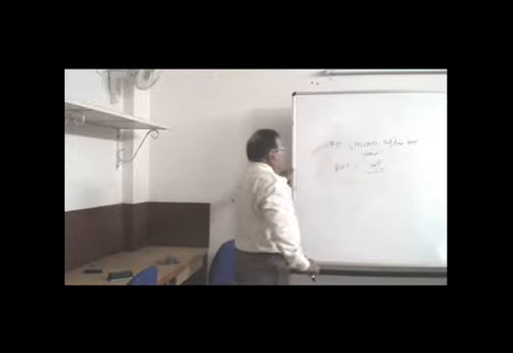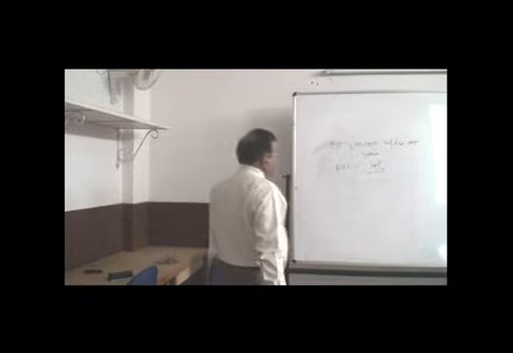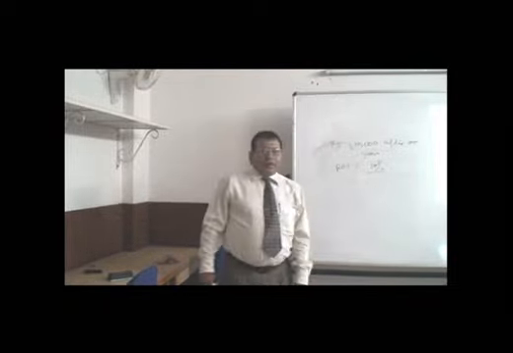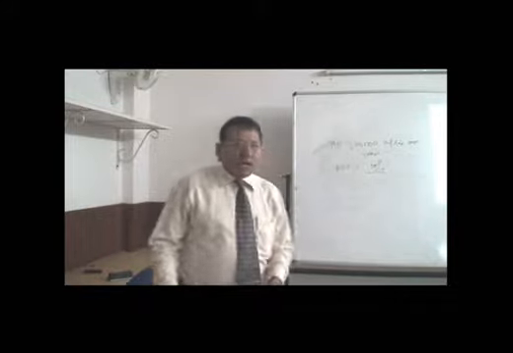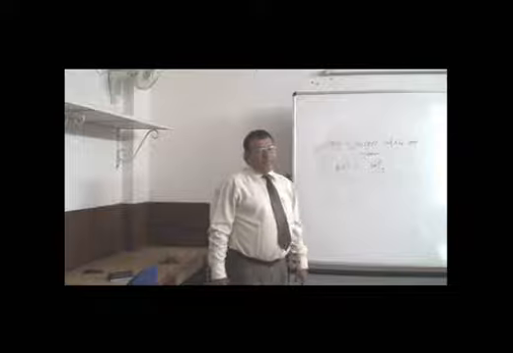My question is, how much money should I invest so that I can get 1 lakh 10,000?